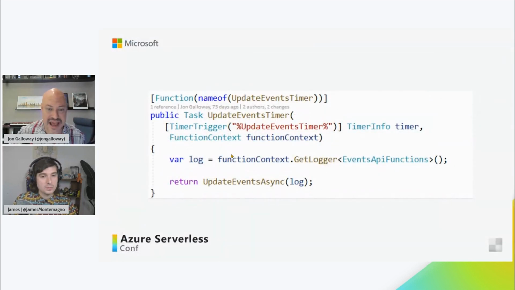So here's the actual function. This is the thing that runs on a schedule and goes and gets those upcoming events. And you'll see the token replacement there, update events timer, and that's able to read directly from my local settings on my computer and then the Azure settings in production.